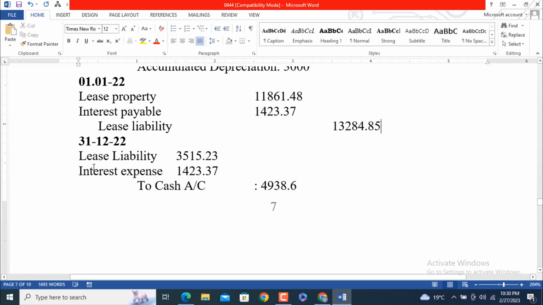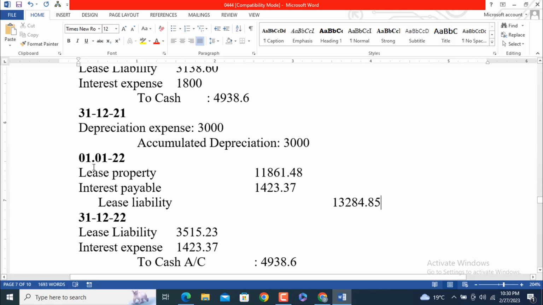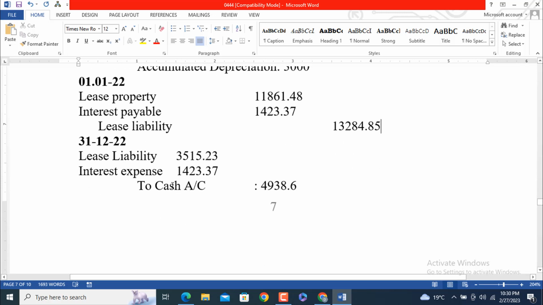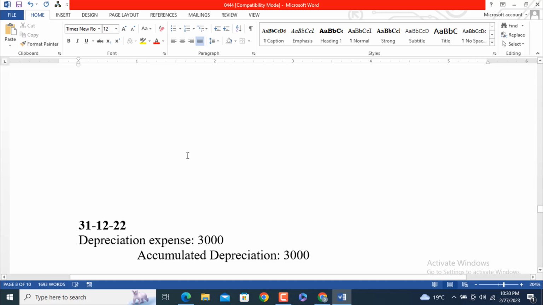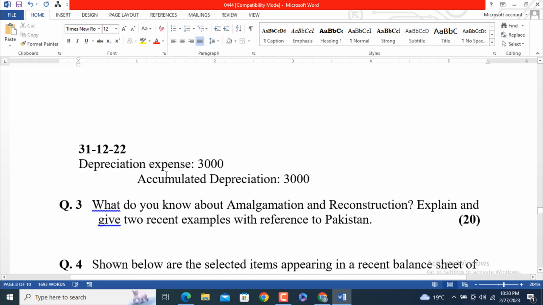At the end of the second year, we are going to make a payment of 4,938.6, which is the summation of two parts, interest expense and lease liability. So here is the solution, and here is the last journal entry regarding the depreciation of the car: depreciation expense 3,000 and accumulated depreciation 3,000.